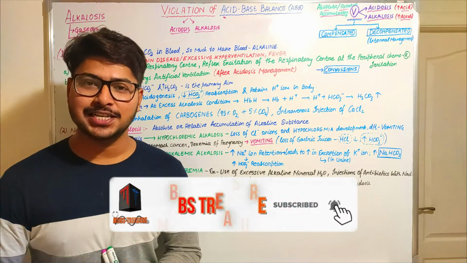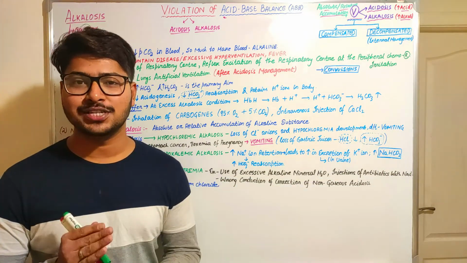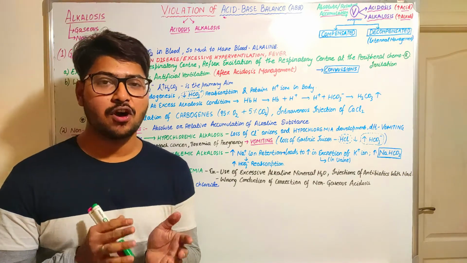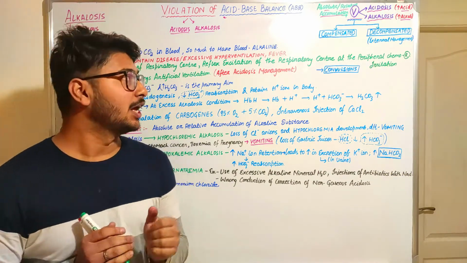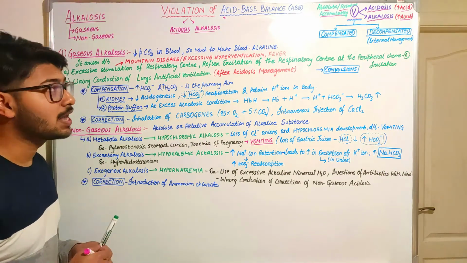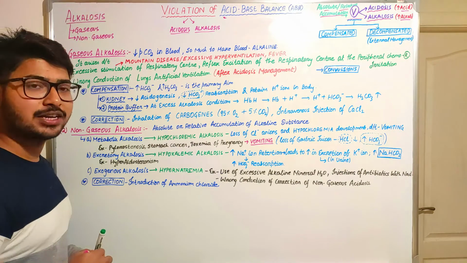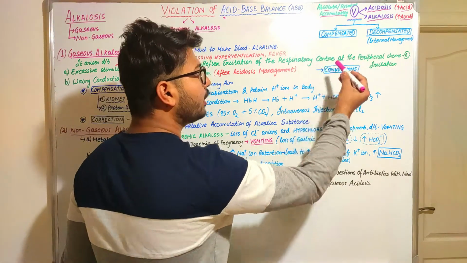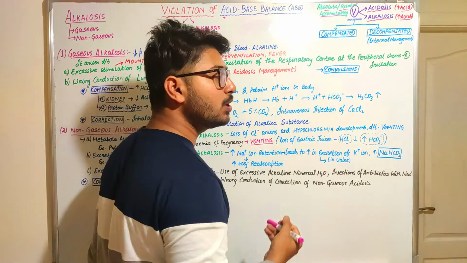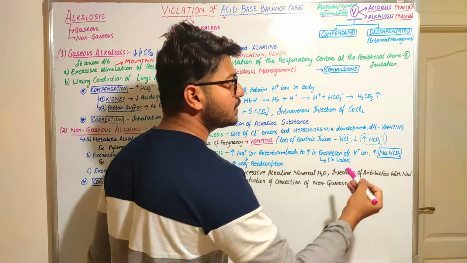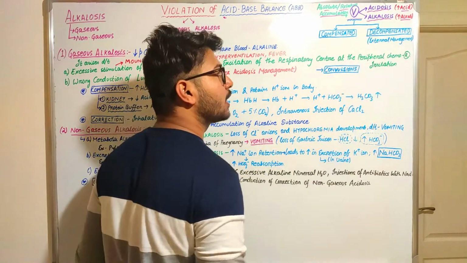Today we are going to discuss the alkalosis mechanisms that occur during violations of acid and base. In my previous video I already explained what acidosis is and the different kinds of violations that we see during the absolute or relative accumulation of certain substances: acid leads to acidosis and alkali leads to alkalosis.